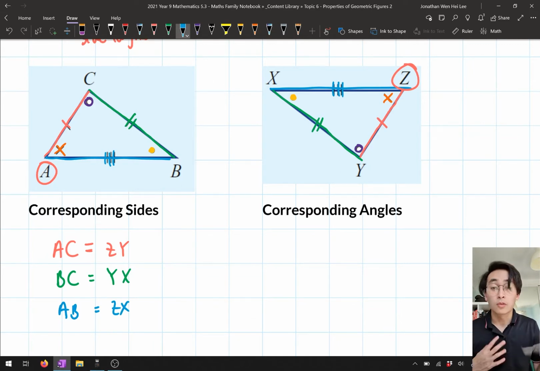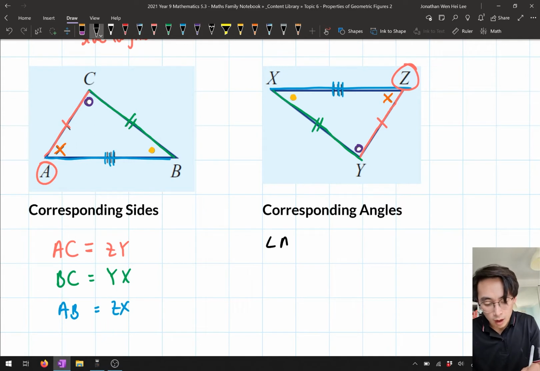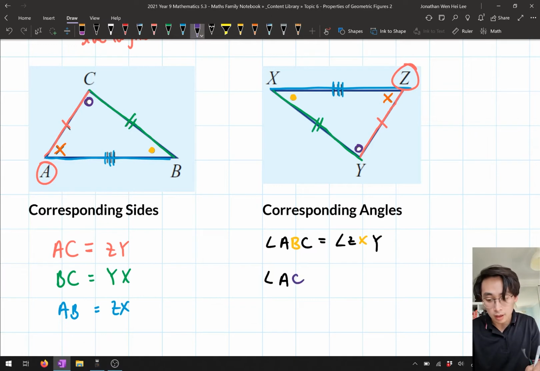Okay. So we've got corresponding sides, and we've also got corresponding angles. For example, we've got angle ABC. If you have a look at where that yellow dot is, that matches up with angle ZXY. You've also got angles, what's the other one? We've got ACB, which matches up with angle AYX.